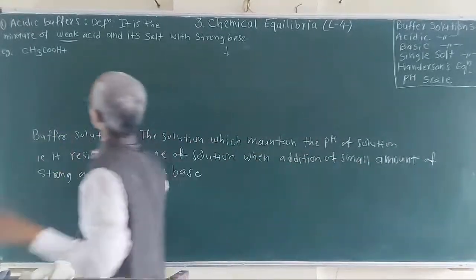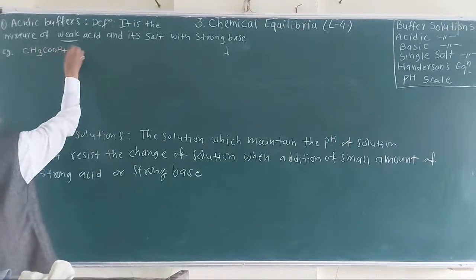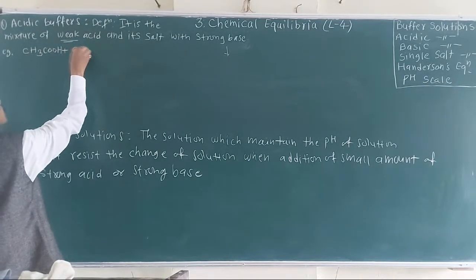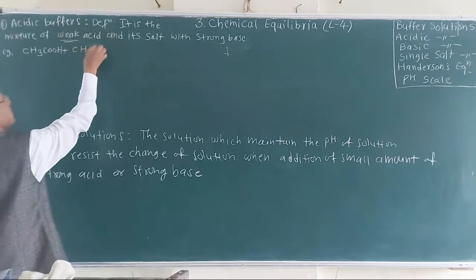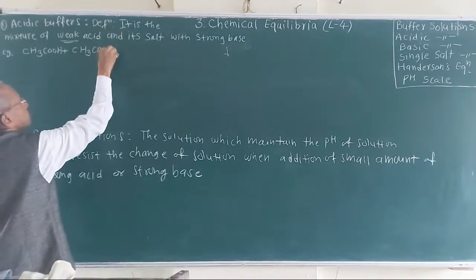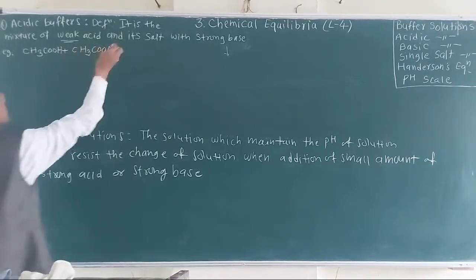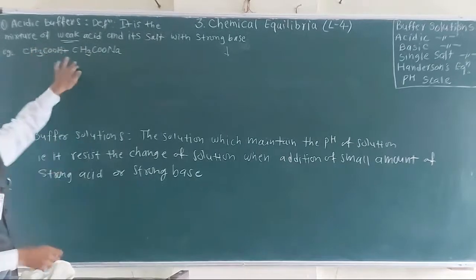So in this case, the weak acid plus its salt with a strong base, for example sodium hydroxide, sodium acetate is formed, or with potassium hydroxide, potassium acetate is formed. This is one of the examples.